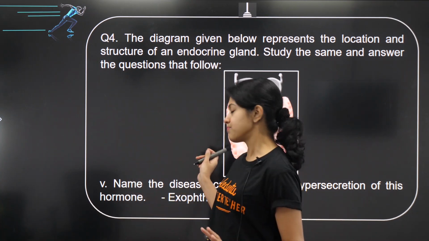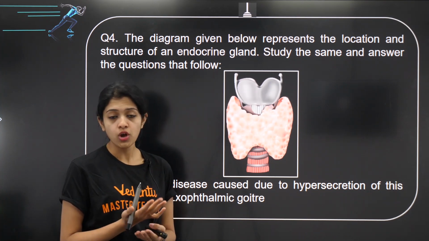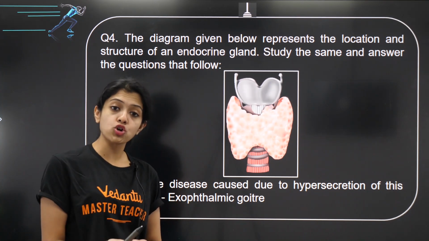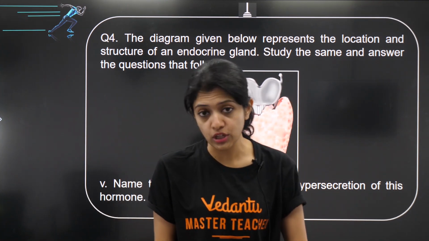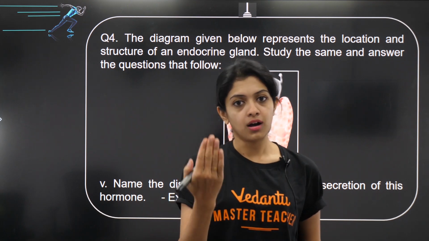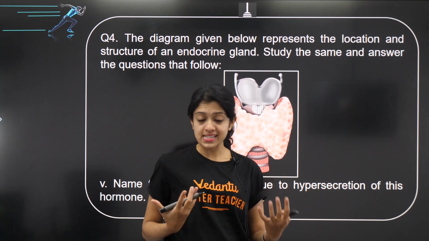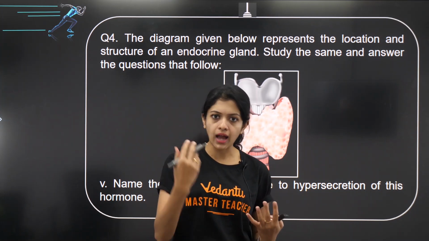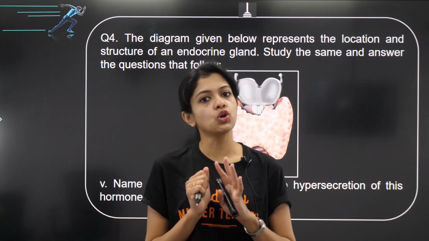Okay, one type is this, by showing you one single gland and asking you questions based on that. Another possibility could also be showing you an outline of the human body with all the glands labeled in it as 1, 2, 3, 4 and asking you to identify them and maybe other questions related to them. Okay, so you must make sure you know them inside out.